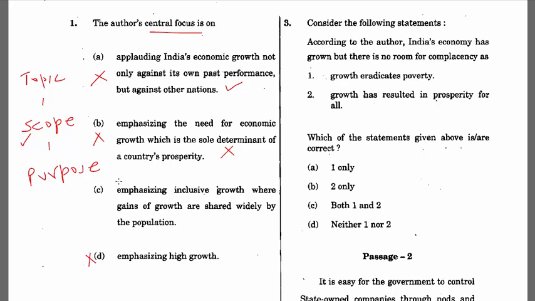Had there been another choice, which let us say this was also there, and another choice would have been to propagate or to give a measure for inclusive growth which can help in tracking inclusive growth or something, then the central focus would have been that. Okay.